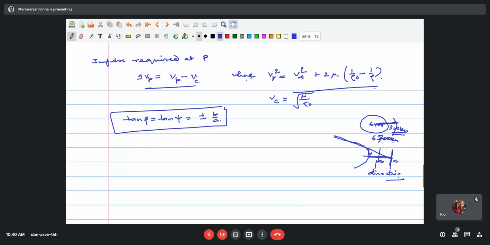This is your a, the distance from here to here, and this is b, and this is the psi angle we have written here. So tan psi equals plus or minus b by a, where b square equals a square times e square minus 1. Also rho 0, this is the r perigee position in the transfer orbit.